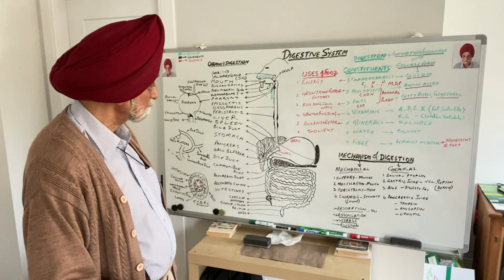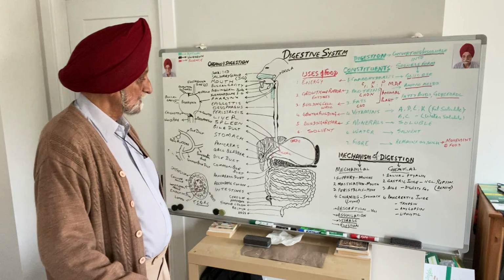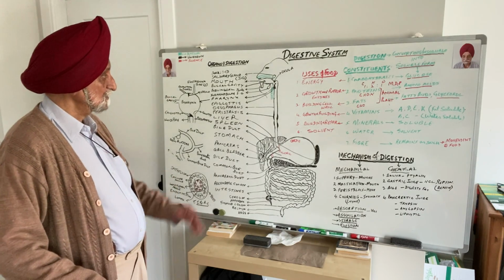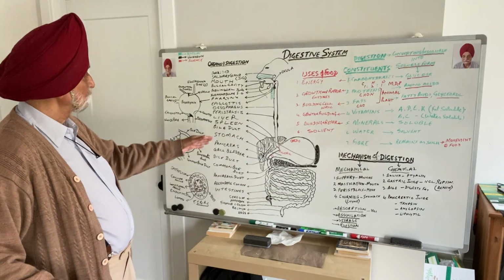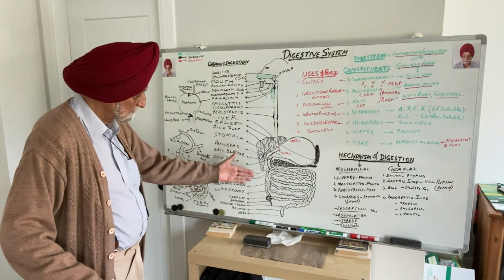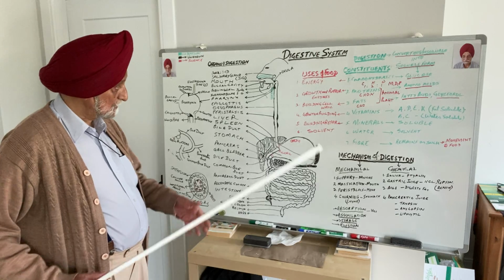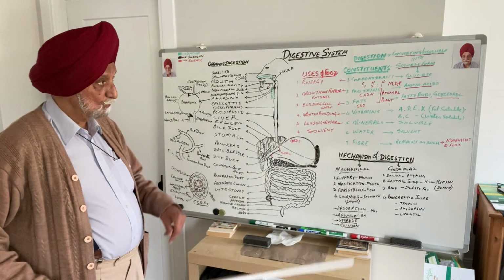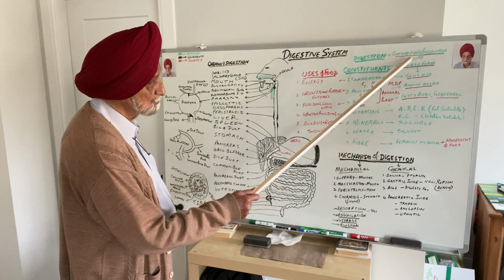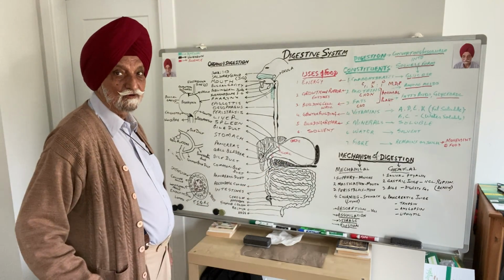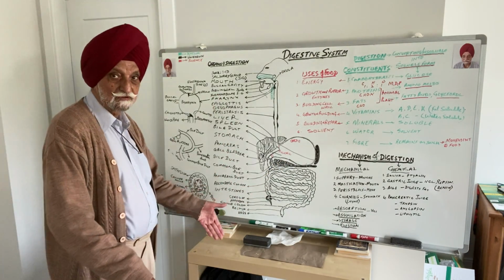Now, next comes, after having seen food and constituents of food, we see the organs of digestion. The organs which do this job, converting insoluble constituents into their soluble form. Here are those.